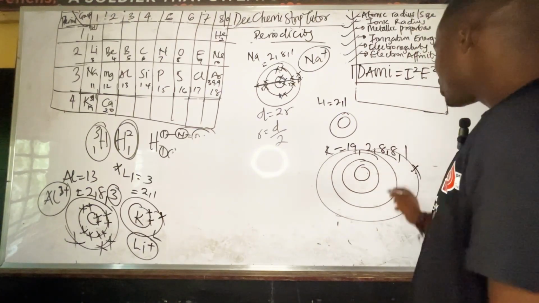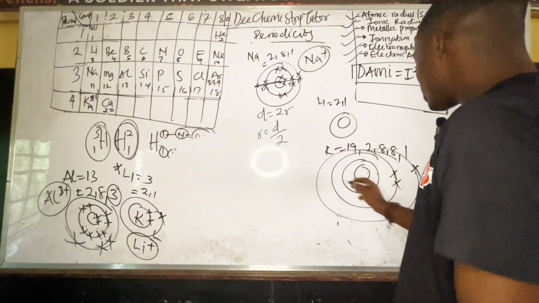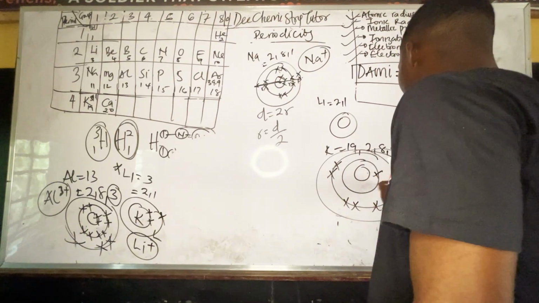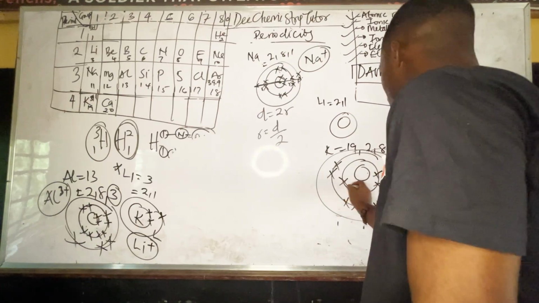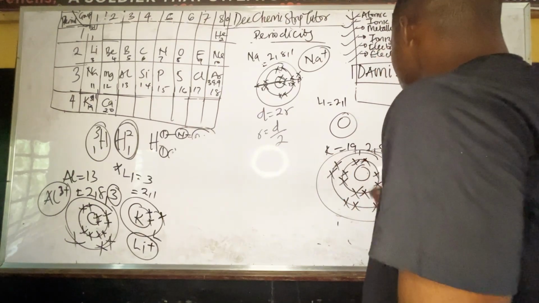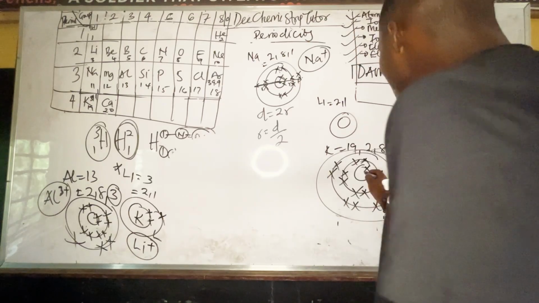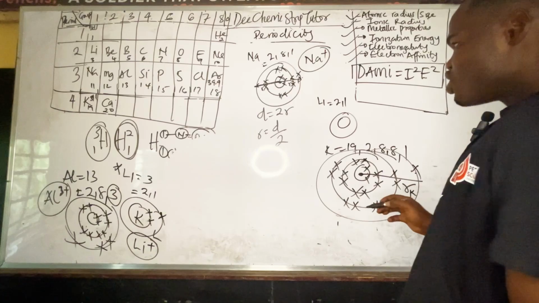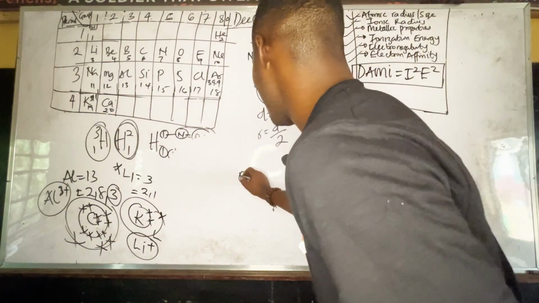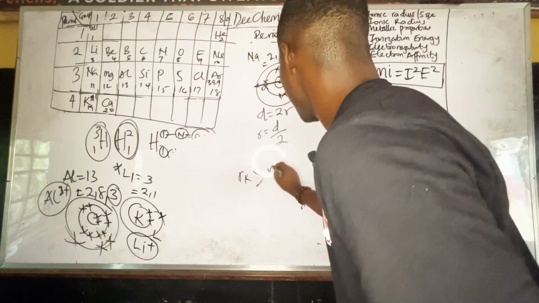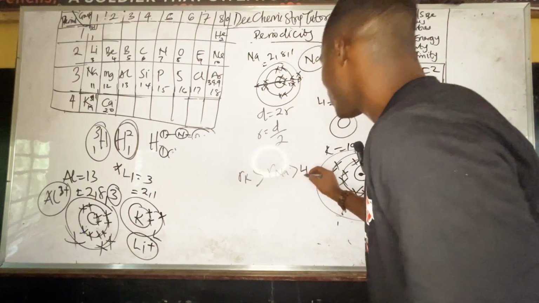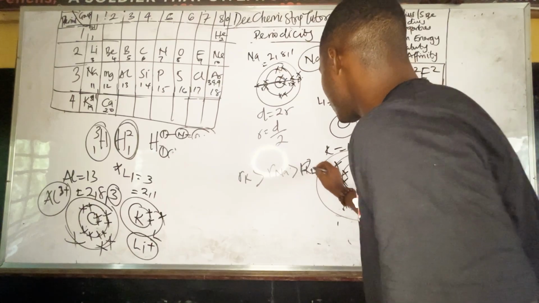So this is where the 1 will be. This one we have 8. This one will have 8. This one will also have 8. Then this one will have 2. Now, what am I trying to say? That means the radius of potassium will be greater than the radius of sodium, and it will be greater than the radius of lithium.